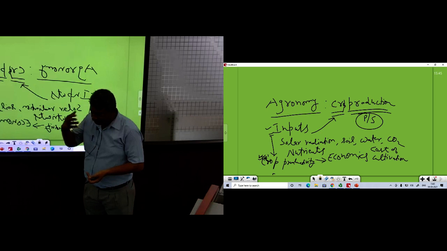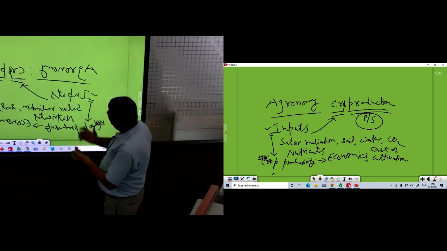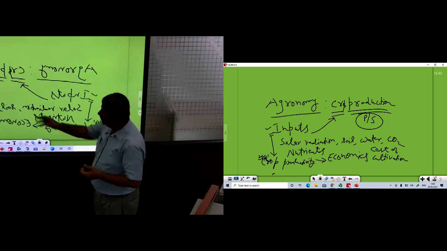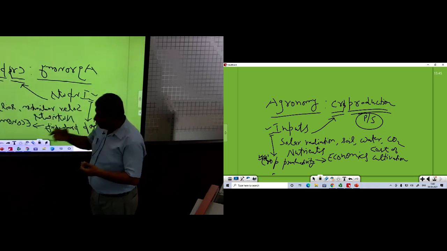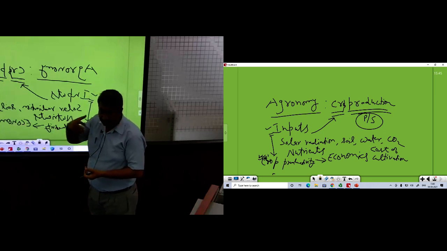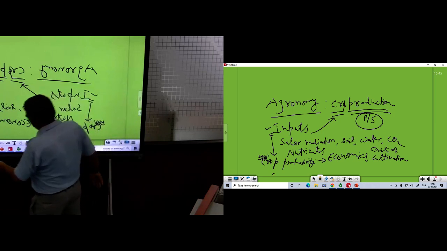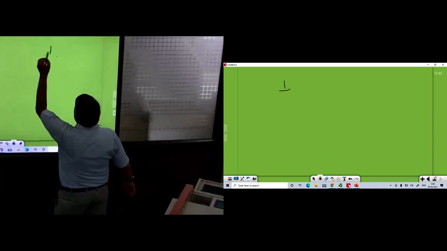It includes many things. So if we want to be an agronomist, the agronomist should work like a physiologist to make higher production. He should act like an economist to maximize the profit. He should act as a manager to manage the resources. So the agronomist's role is a very wide role. So this was about agronomy. Then importance, what is the importance?